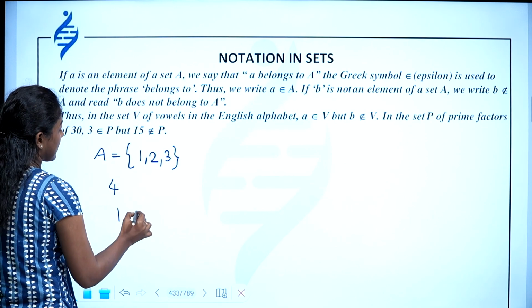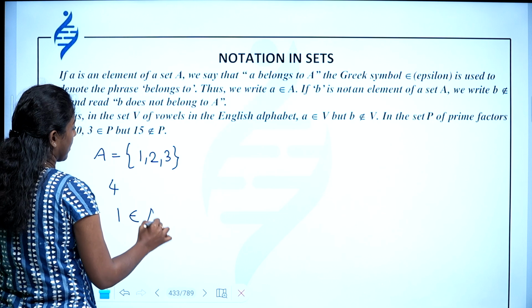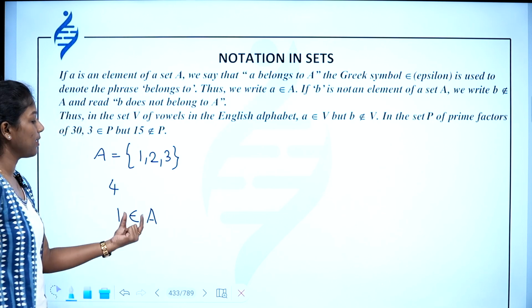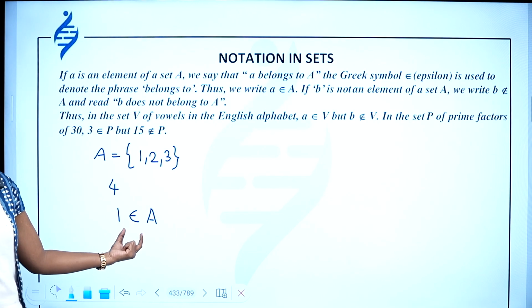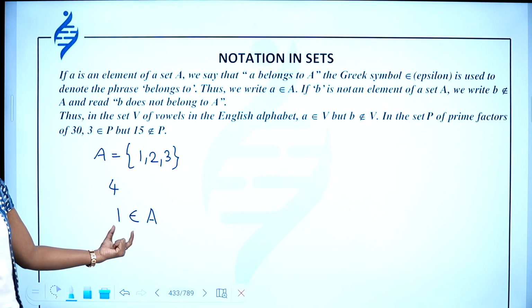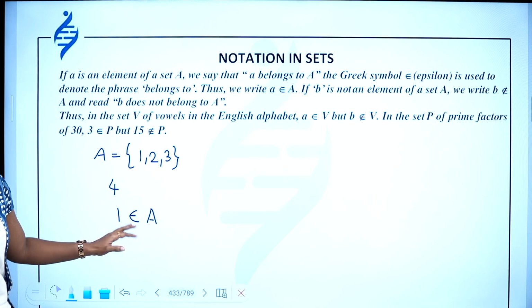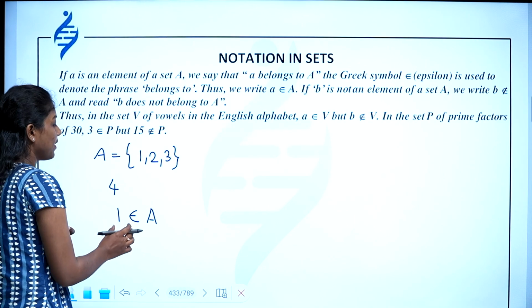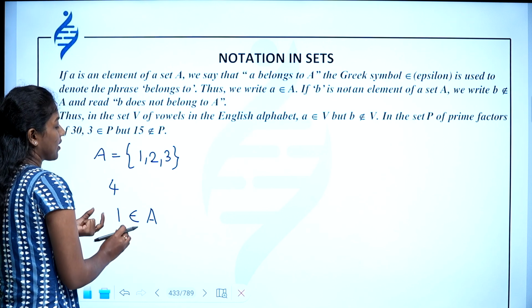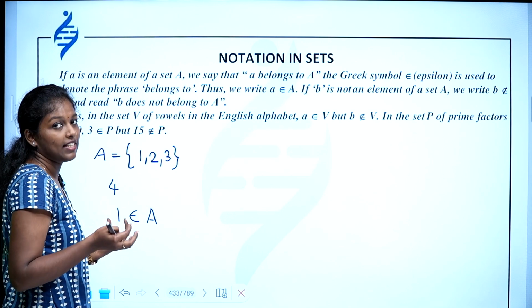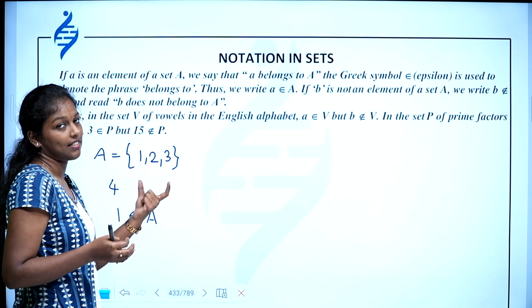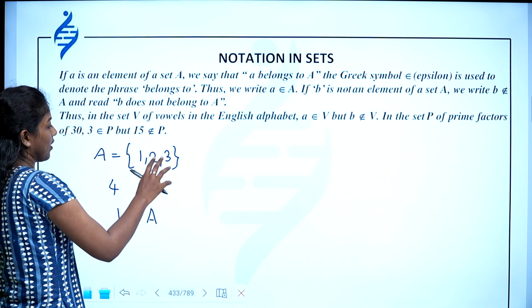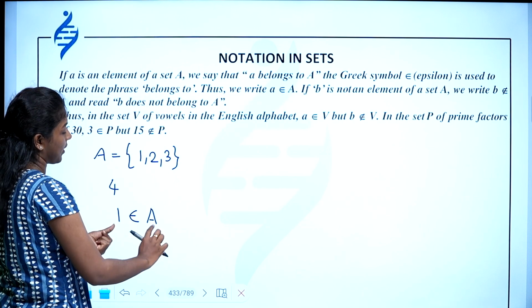So, you can write it like this. 1 belongs to A. This is the symbol for saying belongs to. The name of this symbol is epsilon, and it's a Greek symbol. We write this epsilon to denote that this element belongs to the set. Okay, so we know that 1 belongs to A, and I can write it like 1 belongs to A.